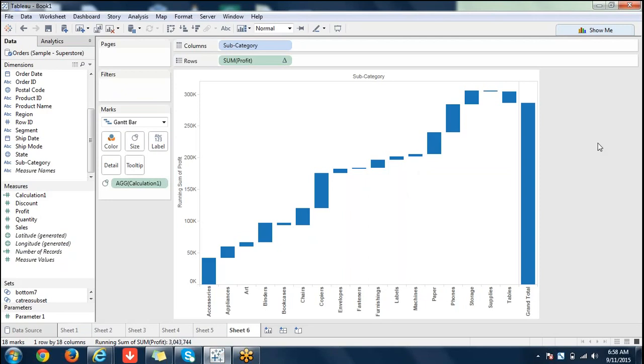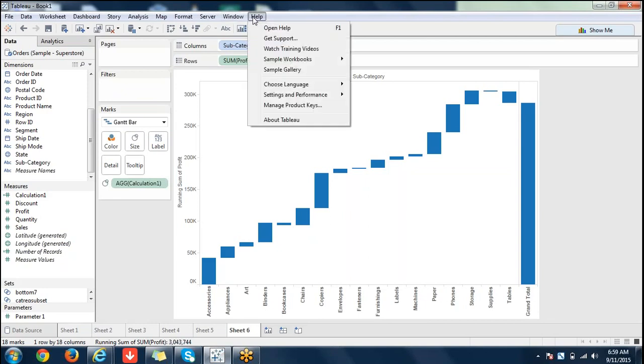Stuti, if you can find it online, that's fine. The Tableau 9 book is there, and help is there. Even if you click on help here, you can find it. Did you download the software? Yes, I did.